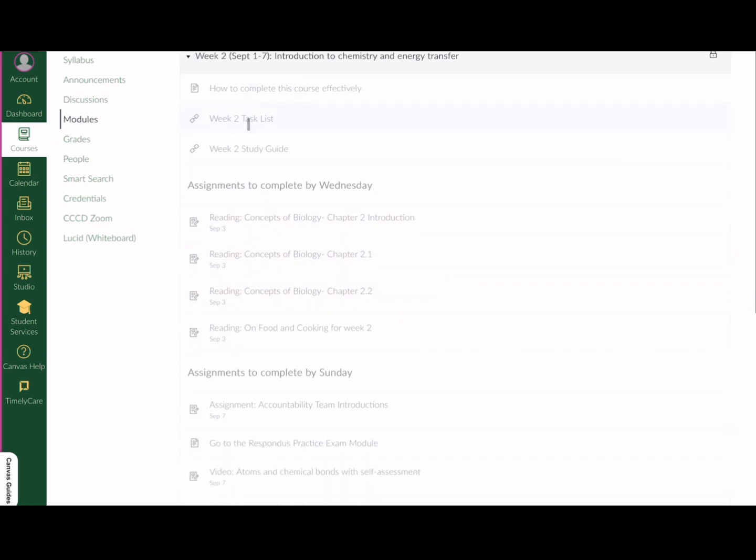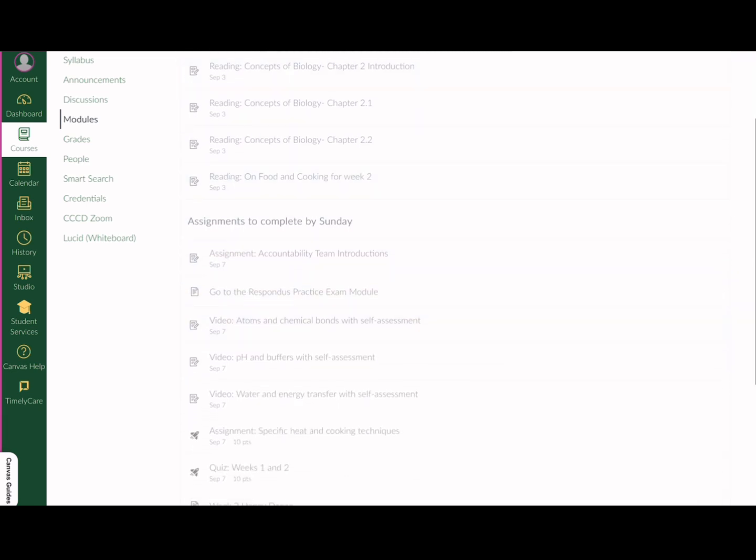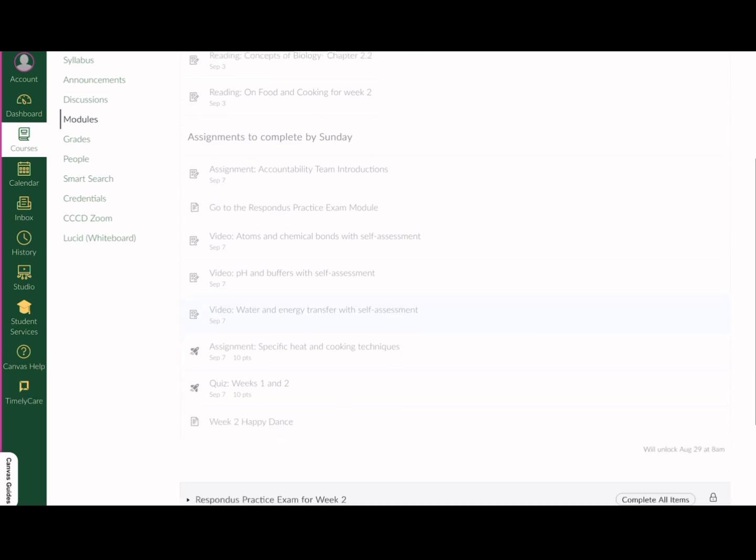And again, we'll see the week's arrangement. We always start with a task list, our study guide, our reading and video assignments, and they are divided by things that we try to get done by Wednesday and things that are due on Sundays. Now, for the reading and video assignments, there's nothing to submit. They have due dates to try to keep you on track so that you're not falling behind. So the only things that really have a submission date are the things that are 4 points.